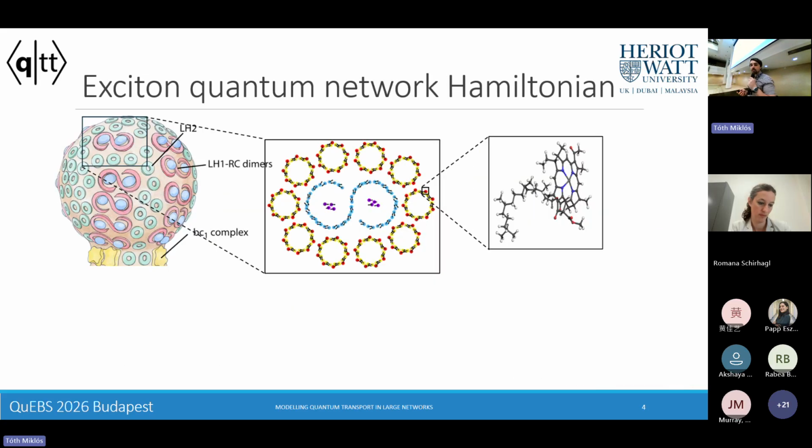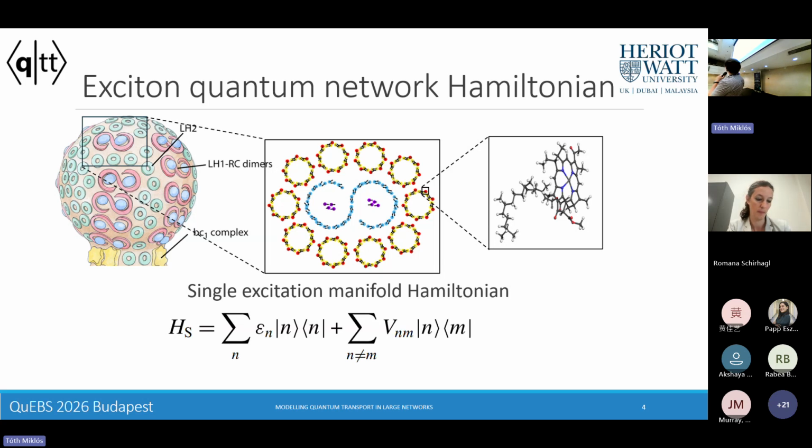If we return back to this large system, because we are thinking of very low light levels, in any meaningful time scale there's only one photon in our network, and therefore only one excitation in the network also. So this enables us to construct a single excitation manifold Hamiltonian, where we have these HOMO and LUMO energies encapsulated in this epsilon term, which tells us the energies of each of the sites in our network. And then we have some coupling terms, which is typically a Coulombic coupling between the sites in the network. Within this dipole approximation, it will just be the dipole-dipole coupling between these molecules.